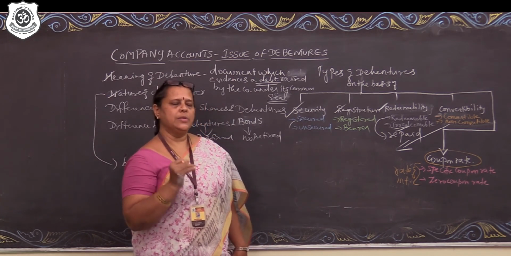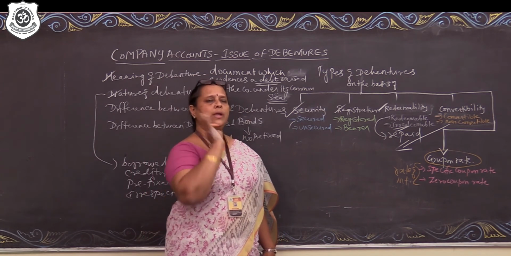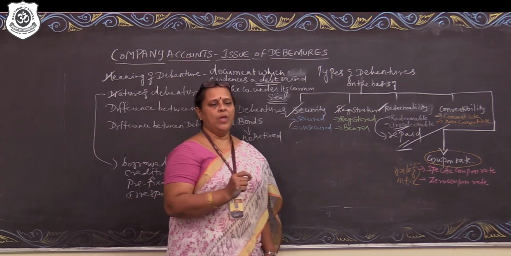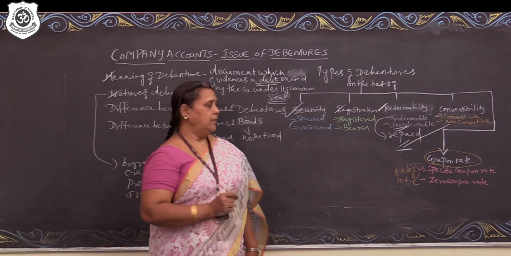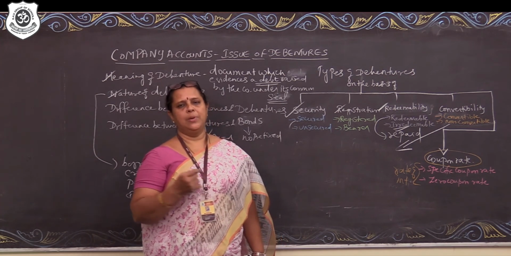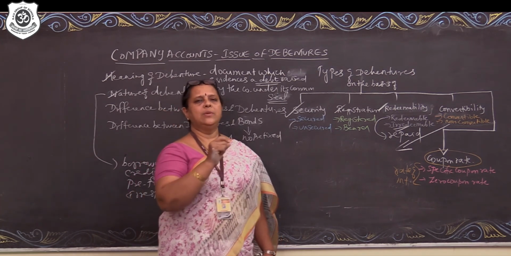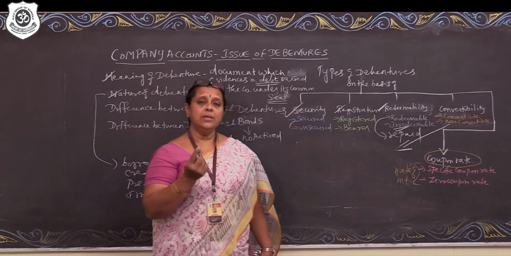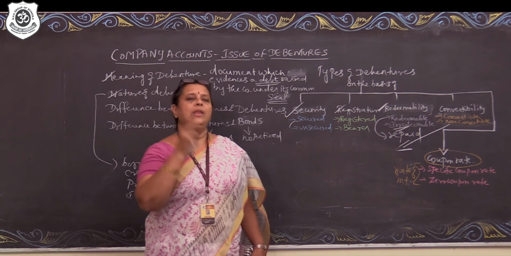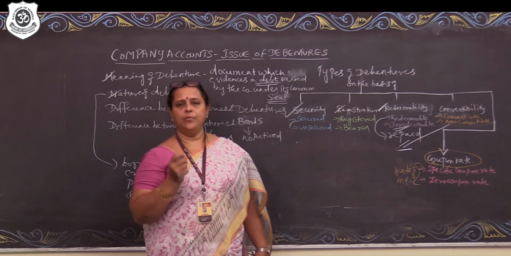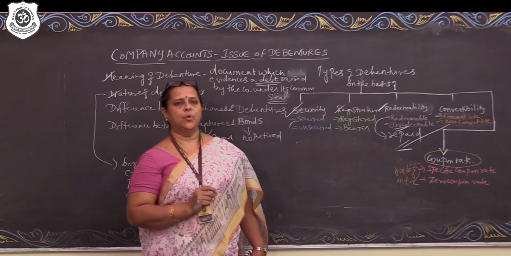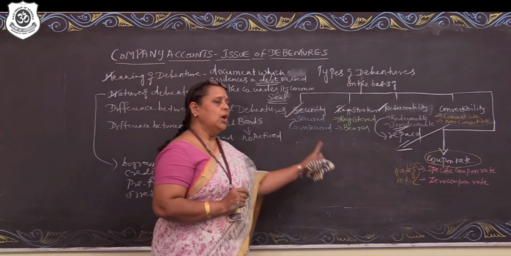So no problem at all. The debenture holder has a clear idea as to what will be the interest amount that he will be getting. On the other hand, when the debentures are issued with no prefixed rate of interest, they are called as zero coupon rate. They are subject to market factors. For example, Reserve Bank of India bonds. The prevailing rate will be say 7.1%. It may increase or decrease in a span of 6 months. For 6 months, the rate of interest will remain the same. Then later, it will increase or decrease. But definitely, there will be a higher interest than the normal interest payable on bank deposits and other things.